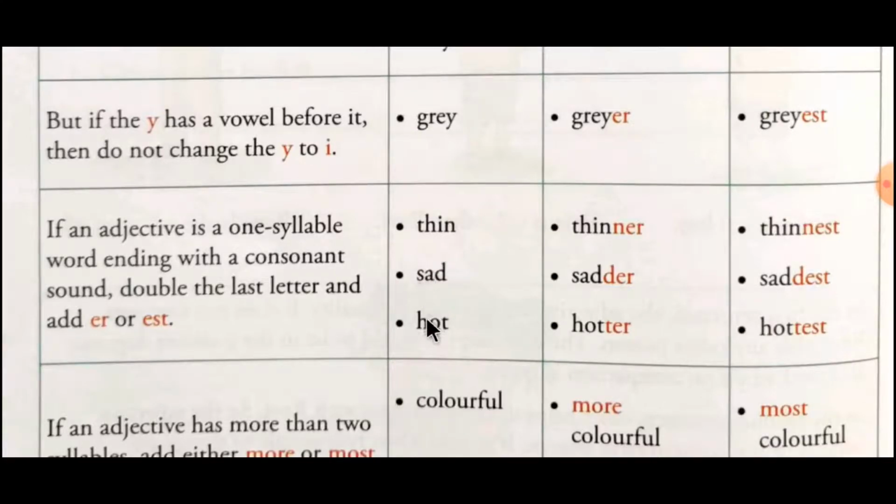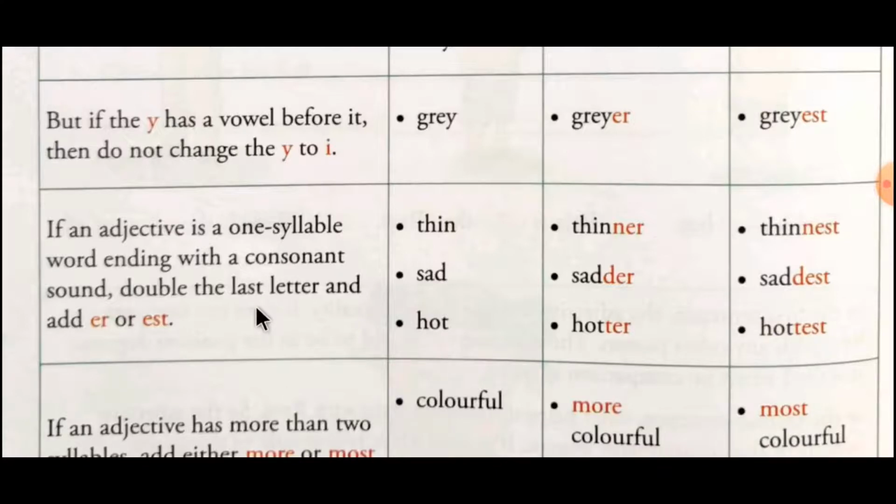So thin, sad, hot, okay, they are called one syllable words. So if their last word ends with a consonant, d, t, and different consonants, then we have to double the last consonant and add er for the comparative degree and est for the superlative degree. Examples are thin becomes thinner, thi double n er, and thinnest, thi double n est. Thin, thinner, thinnest. Then sad, sadder, saddest. Hot, hotter, hottest. So these are the examples of this rule.